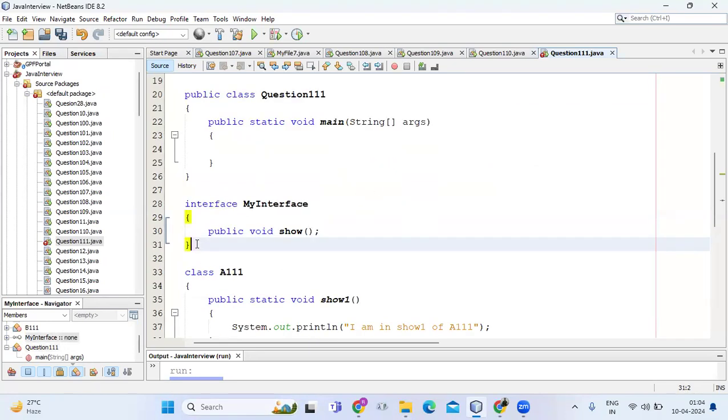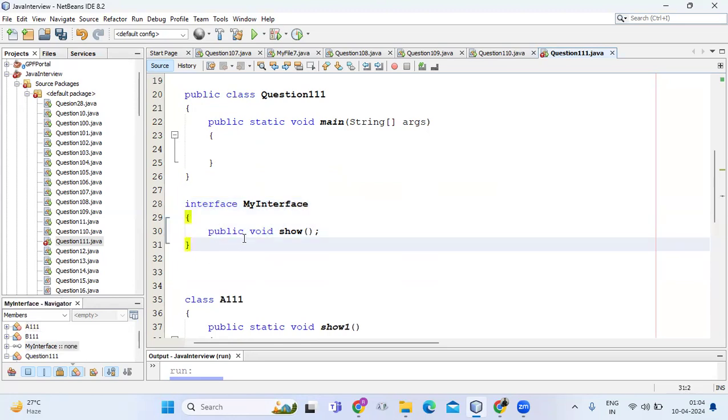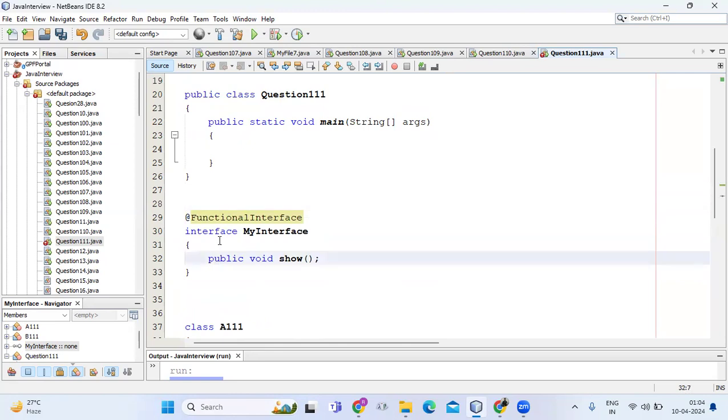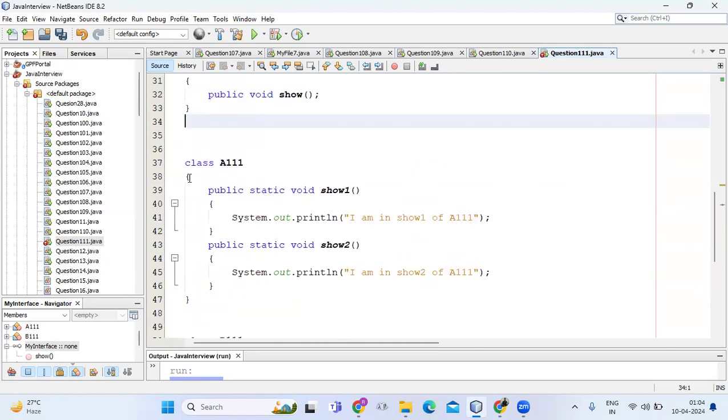Let's say I have one interface, MyInterface, and it is a functional interface, because this interface is going to contain only one method. Then suppose we have two classes.